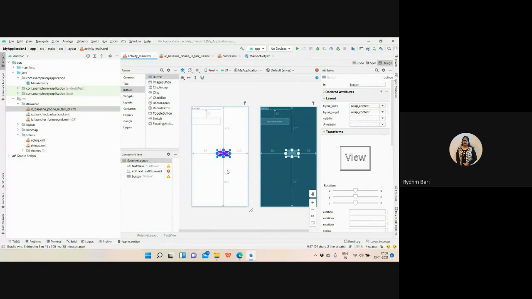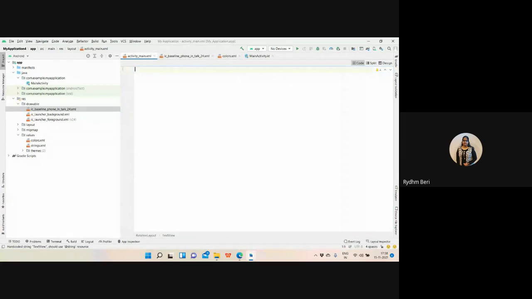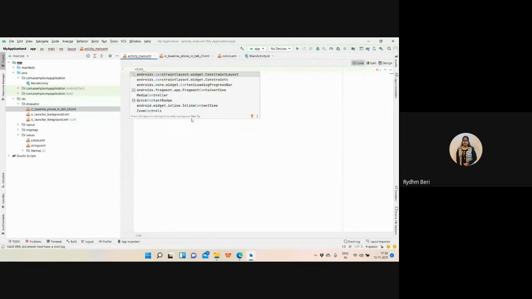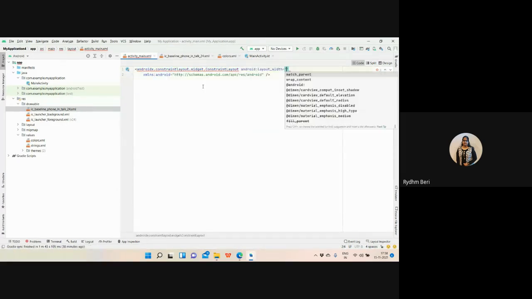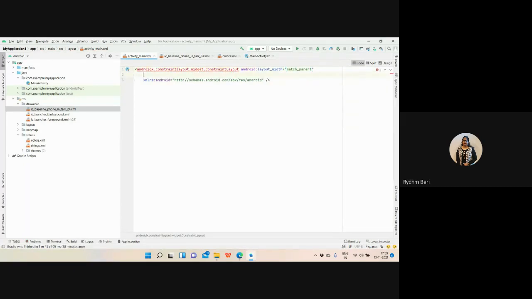See, this is how I can perform the relative layout. Now it's bound to this. If you are having the constraint layout, you need to simply apply the constraint layout. It is the default layout that is provided by Android. I'm having the width as the match parent and height as the match parent, and that's all.